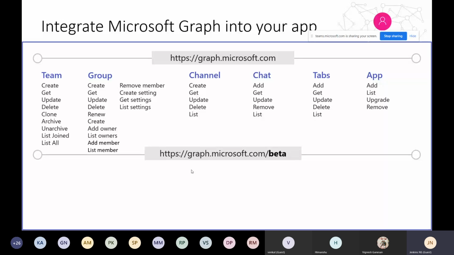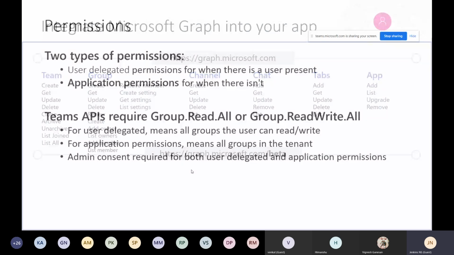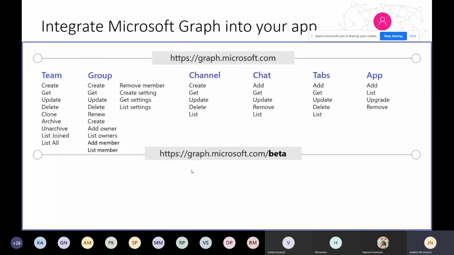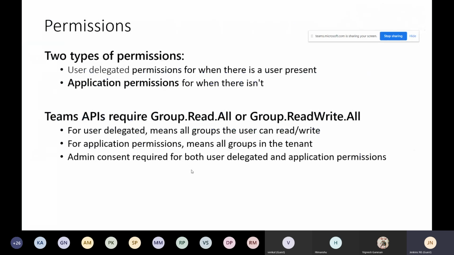You can dynamically create tabs. These are the scenarios you're looking for your applications to execute, like a life cycle. Whenever a team is created, you want to do something; when the team goes to archival, you need to make it read only; or you want to add users and different owners inside. These are all things you can do dynamically. You can utilize this Graph API and implement it, using your Azure Automation or Azure WebJobs.